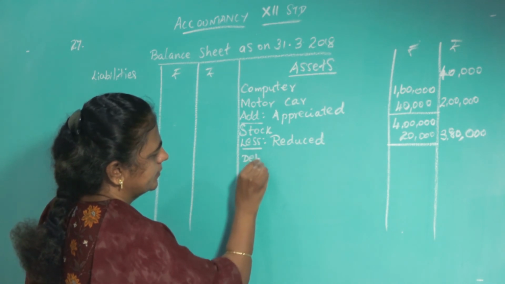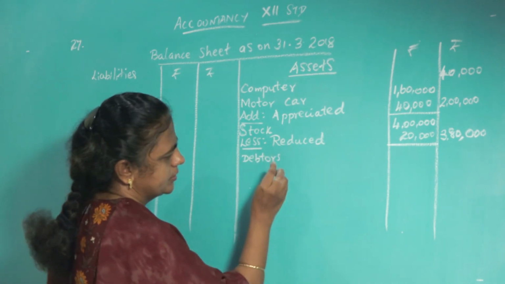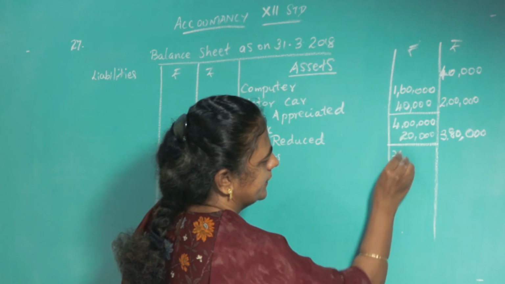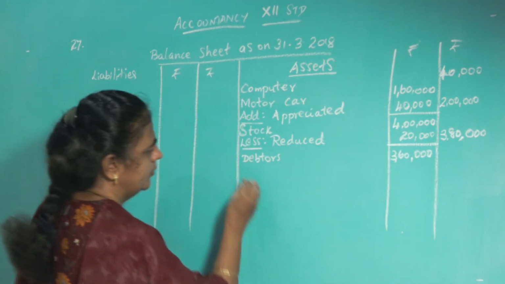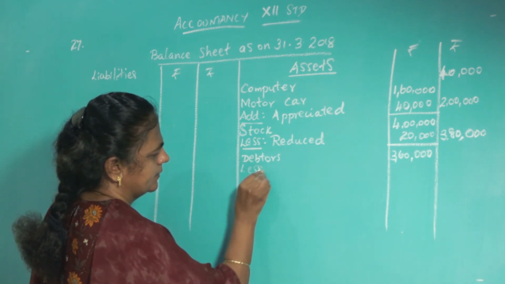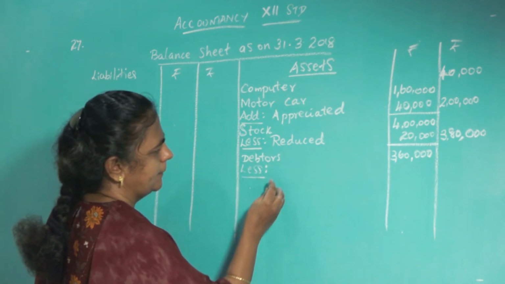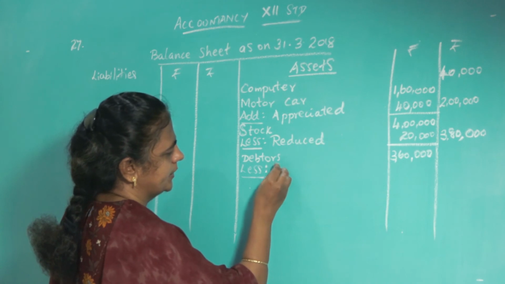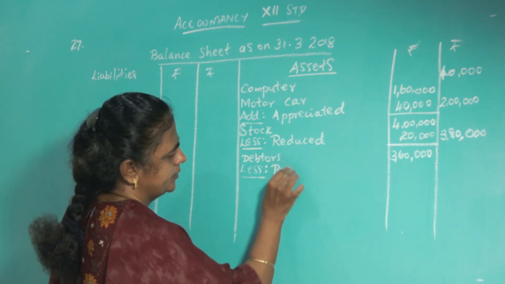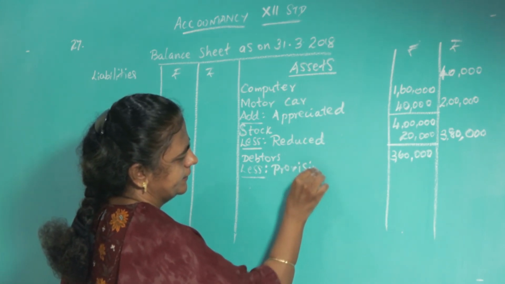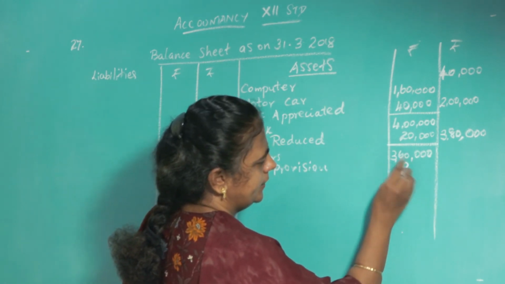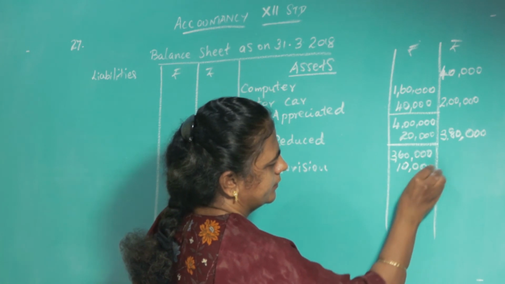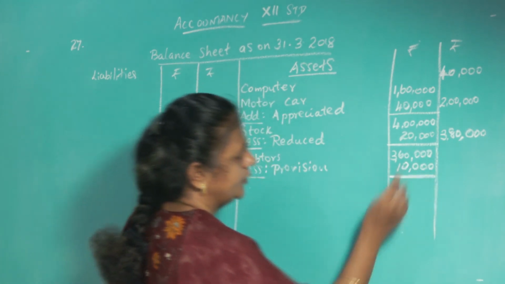Debtors was rupees 3,60,000. Again, now debtors has been reduced. So some provision is provided for that, you subtract. 10,000 reduced.